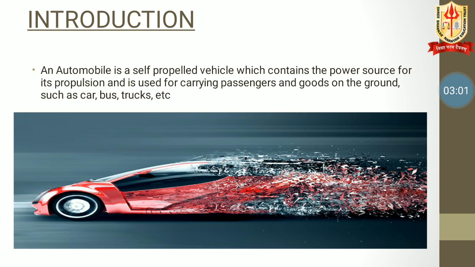For running the vehicle, the power is generated by the same vehicle only, then it is called an automobile. For example, we have cars, buses, different bikes. And the bicycle will not be an automobile.